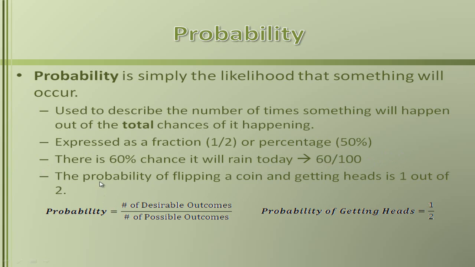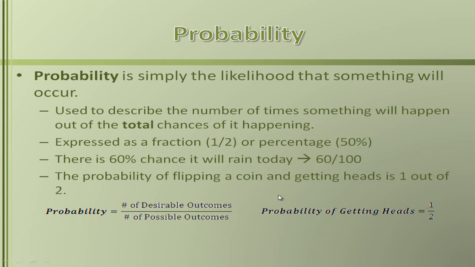So let's do another one. The probability of flipping a coin, and we're talking about a coin with a heads and a tail. One side is heads, one side is tail. The probability of flipping a coin and getting heads is 1 out of 2 because you have two sides, right? The probability of landing on one or the other is always going to be 1. And if we look at this fraction, probability is equal to the number of desirable outcomes over the number of all the possible outcomes.